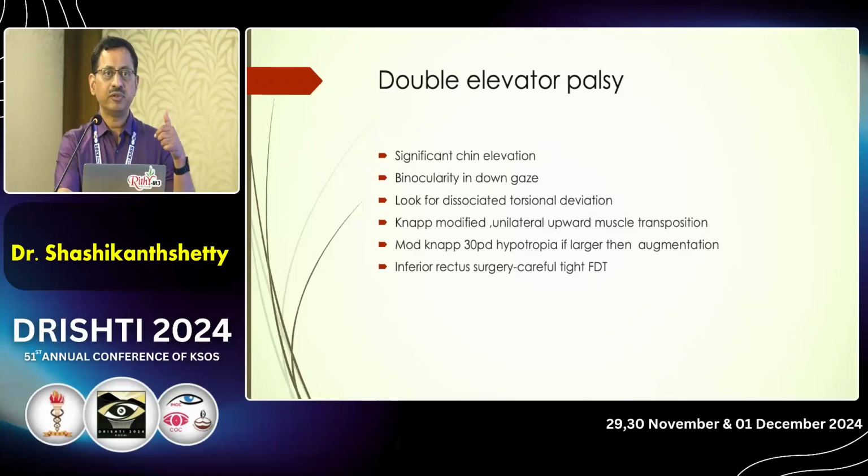When you are doing an inferior rectus surgery in any patient, you have to be very careful, because a late slippage can occur. The inferior rectus has a very short arc of contact, and it has adipose tissue behind it which prevents it from getting attached to the globe. There's also a constant Bell's phenomenon which prevents the inferior rectus from getting attached to the globe, causing inferior rectus slippage. So if the patient has binocularity in the down gaze and you're going to do inferior rectus surgery, then you have to be very careful.